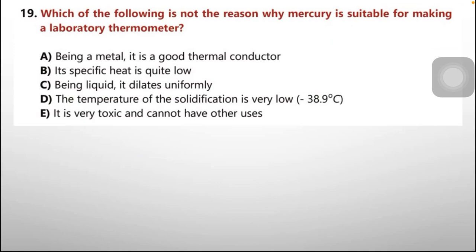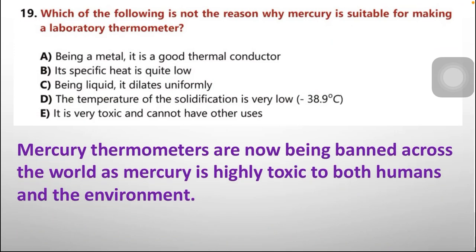E, it is very toxic and cannot have other uses. According to my search, mercury thermometers are now being banned across the world, as mercury is highly toxic to both humans and the environment. So it matches option E. Option E is correct.